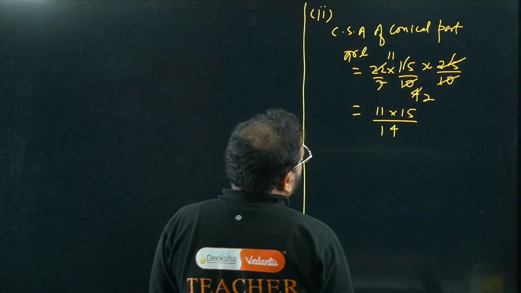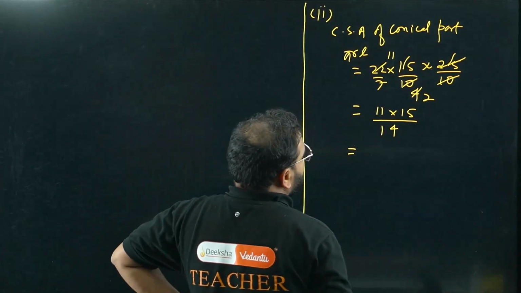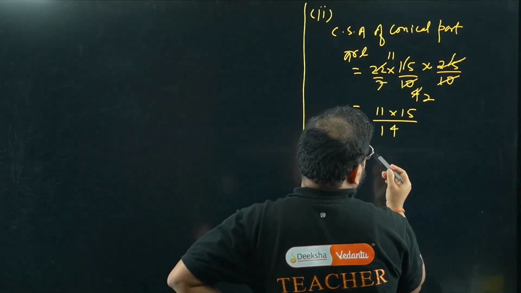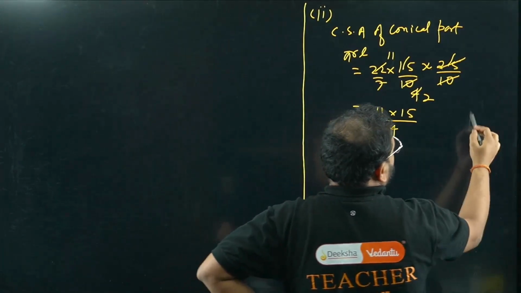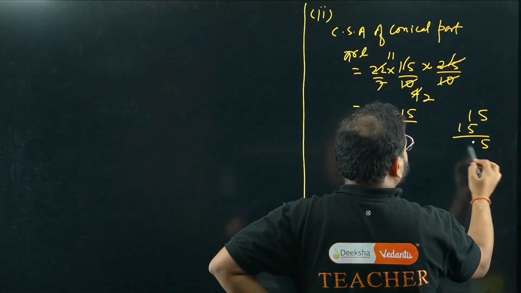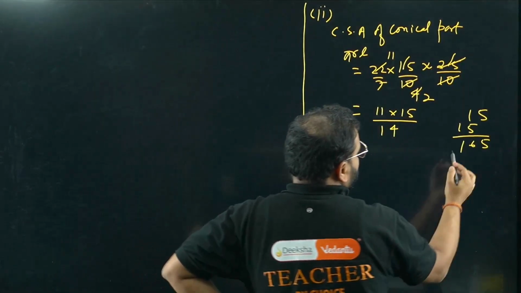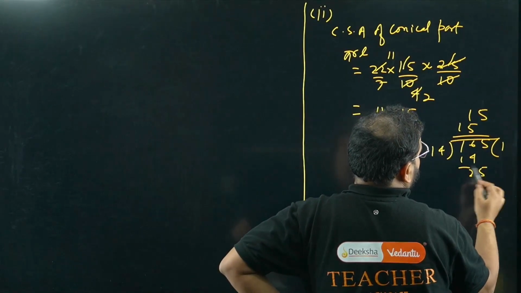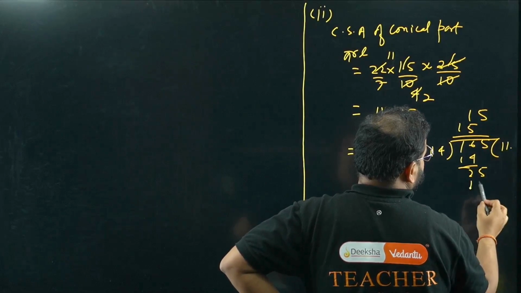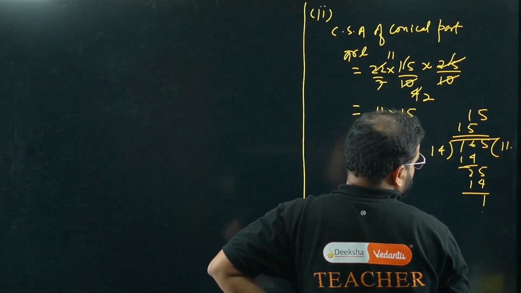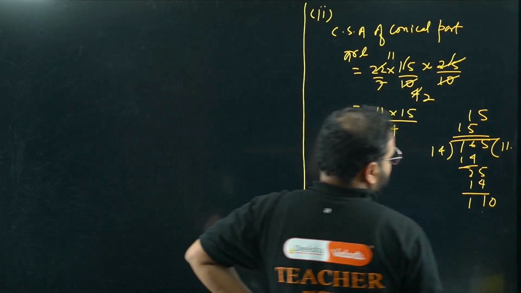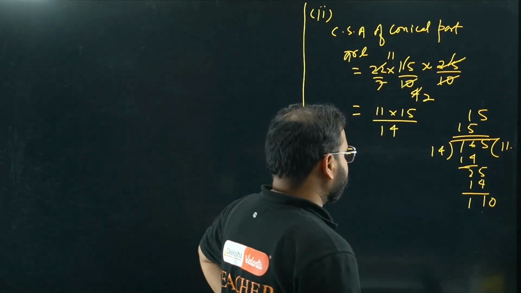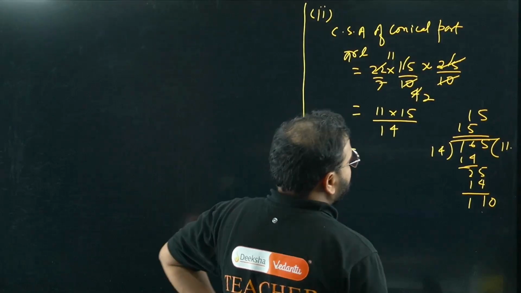If you solve this, it will be more than 11, of course, so it'll come as 11 point something. Please check this out. 15 into 11 is 165 divided by 14. 14 ones are 14, I have 2 here, 5. 14 ones are 14 again. 14 fives are 70, 14 sixes are 84, 14 sevens are 98, right?